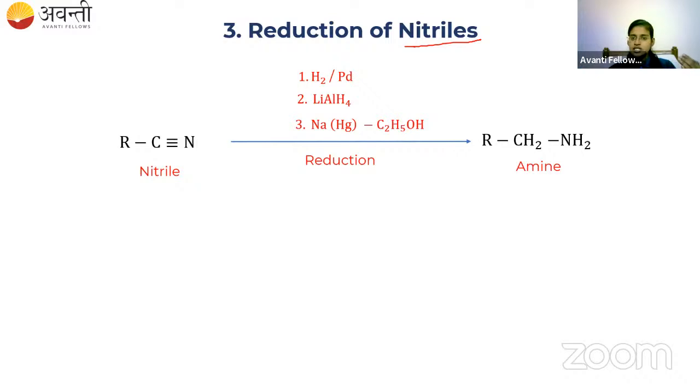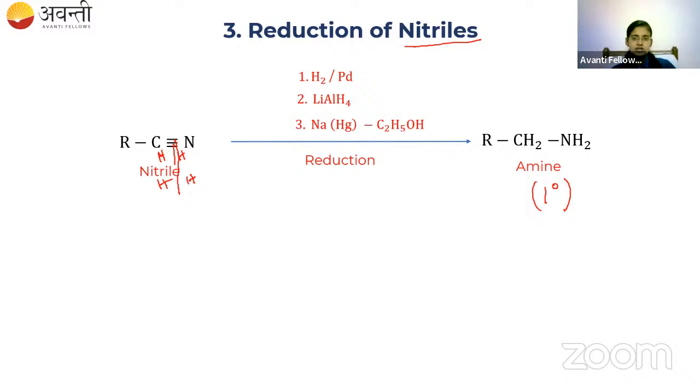During reduction, addition of hydrogen happens, right? Addition of hydrogen is called reduction. In this triple bond, first you break one of the bonds and add hydrogen like this, and break the second bond and add hydrogen like this. At the end, we have RCH2NH2. So from the nitrile, we are getting the primary amine.